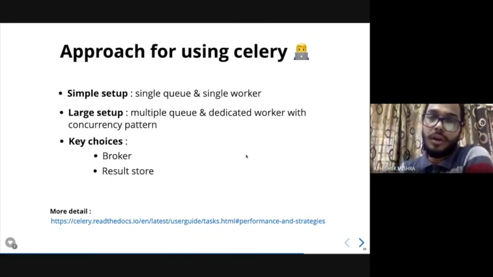To read more about how you can set up the entire thing, you can go to the Celery docs. I have mentioned the URL here. I'll send you this slide URL as well.